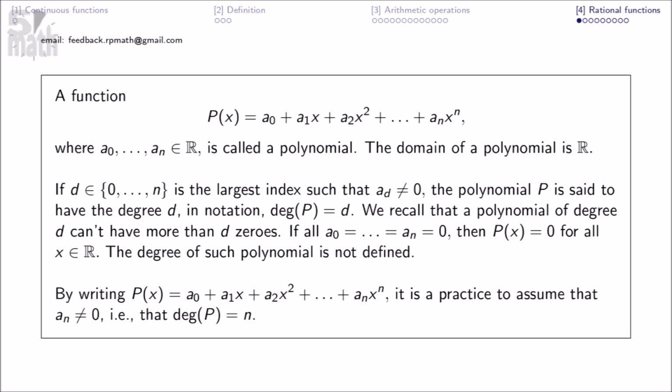If all a_k equal 0, then p of x equals 0 for all x in R. The degree of such a polynomial is not defined. By writing this, it is a practice to assume that a_n does not equal 0. That is, this.